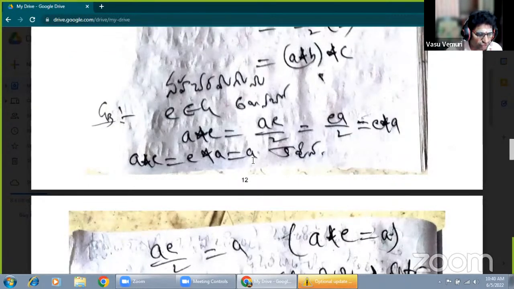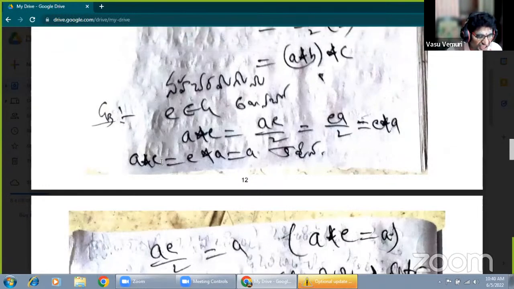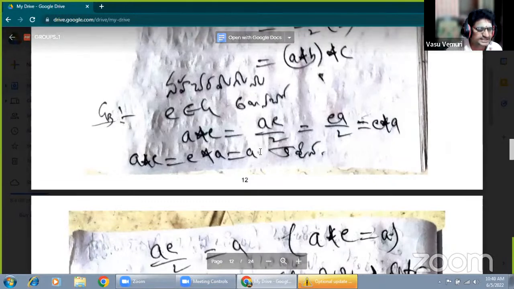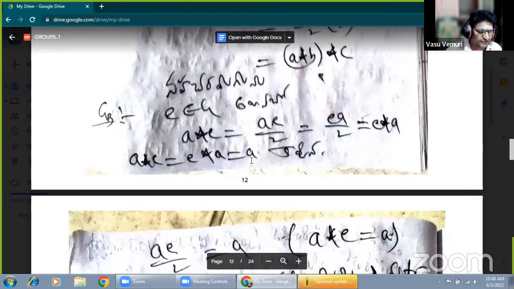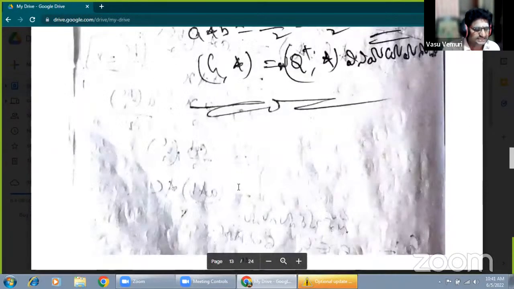A star 3 equals A. A star 3 means, by definition, 3A by 3, which equals A. That is the verification of existence of identity. The right identity and left identity must be equal. When A star B equals AB by 3, the identity element is 3.